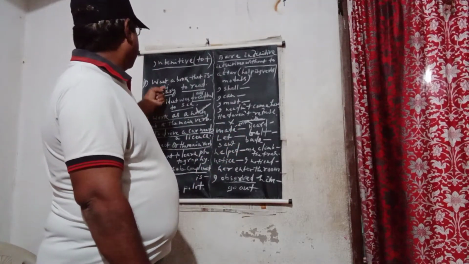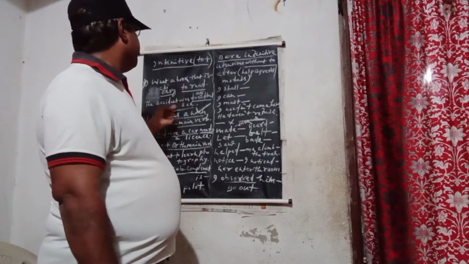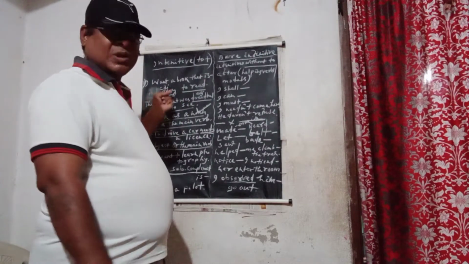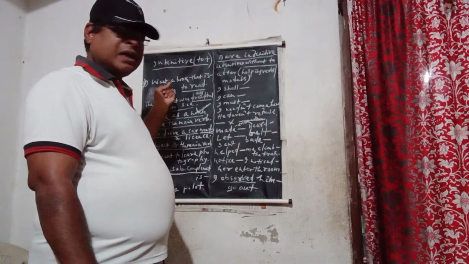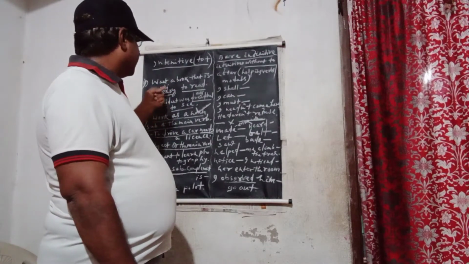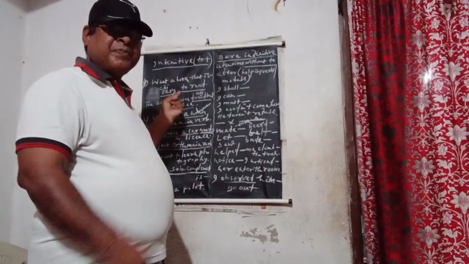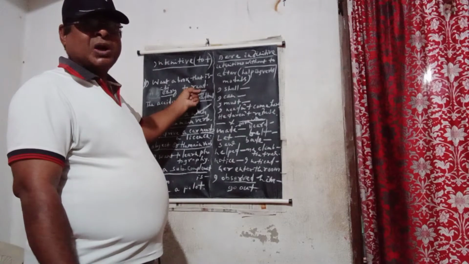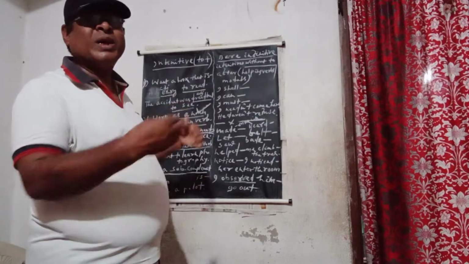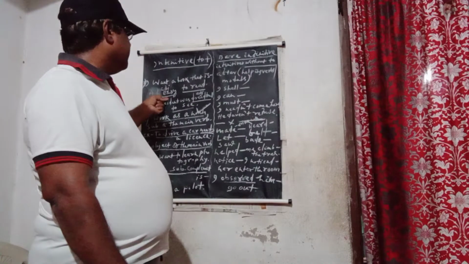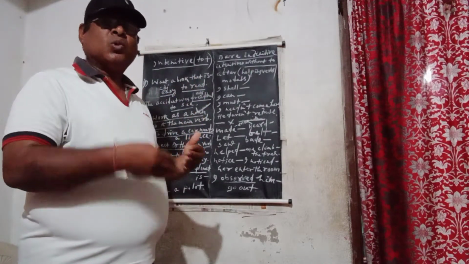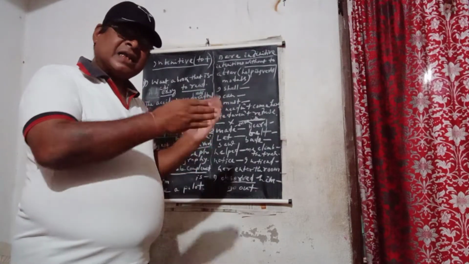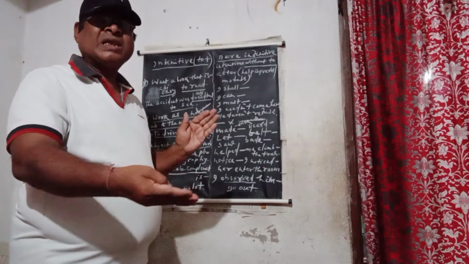I want a book that is easy to read. Easy here refers to an adjective. It is identified as an adjective in the sentence. Easy to what? Easy to read. यहाँ पर जो verb आ रहा है, the verb is read. Before that to is here, to read. To read, to play, to go, to eat. So the adjective comes, then after that to plus infinitive.